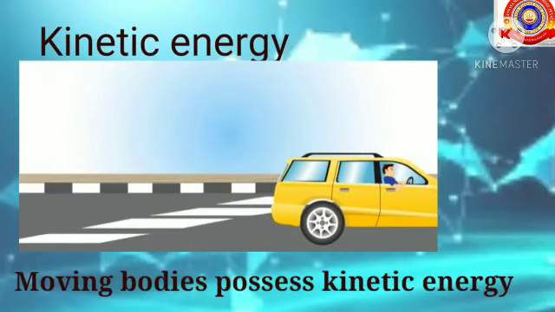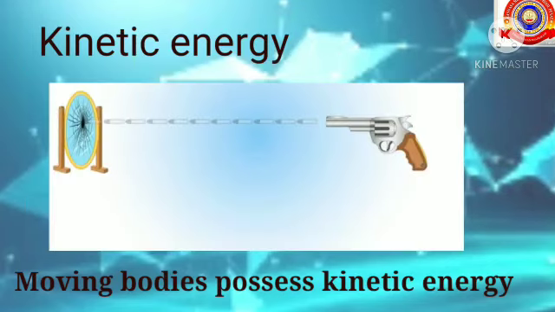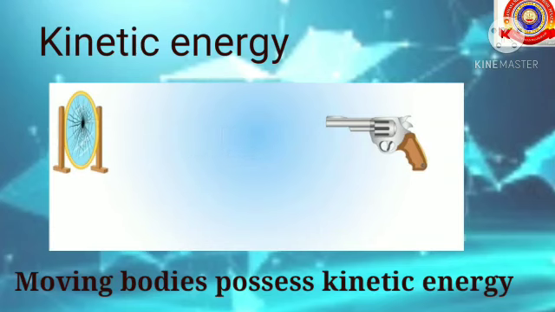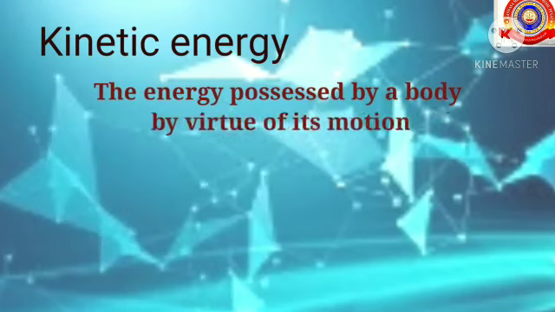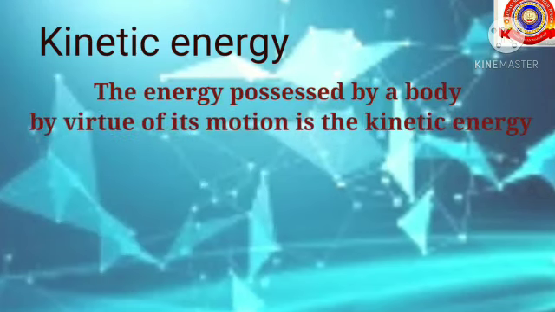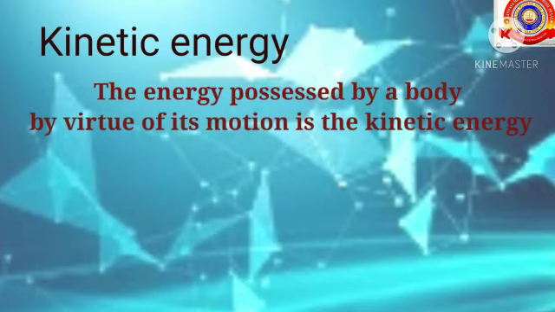Here you can see a moving car. A bullet is fired from a gun, etc. So, in all these situations, the objects are in a moving state. That means moving bodies possess kinetic energy. So what is kinetic energy? The energy possessed by a body by virtue of its motion is the kinetic energy. All the bodies which are in motion have kinetic energy.